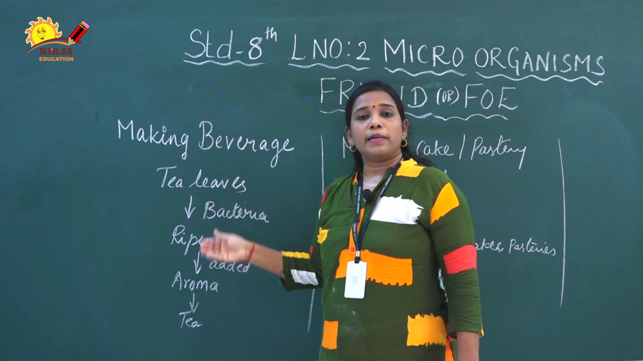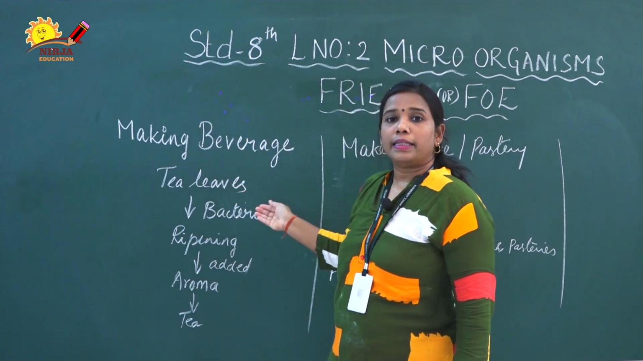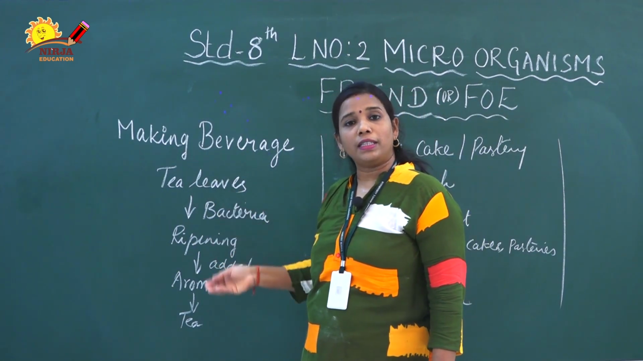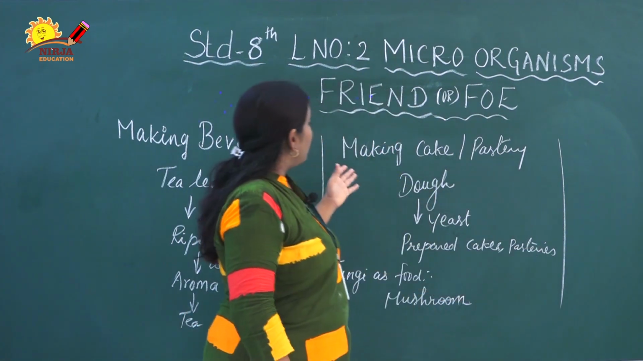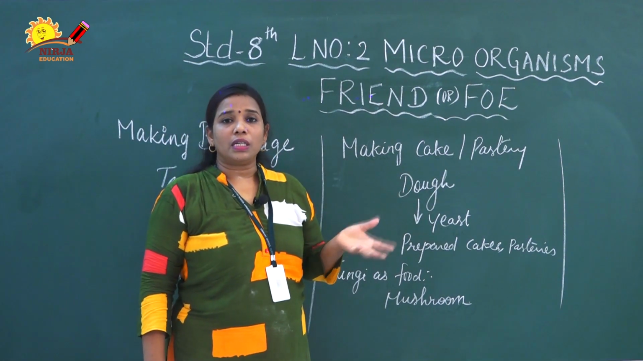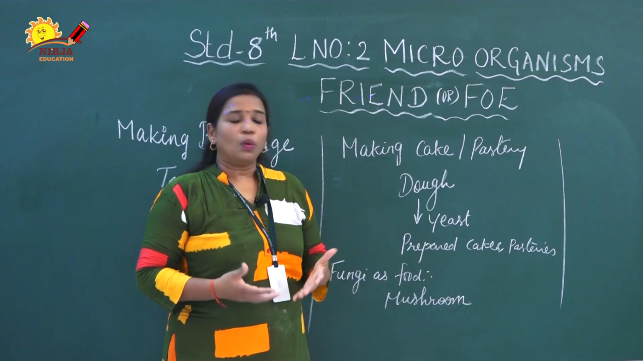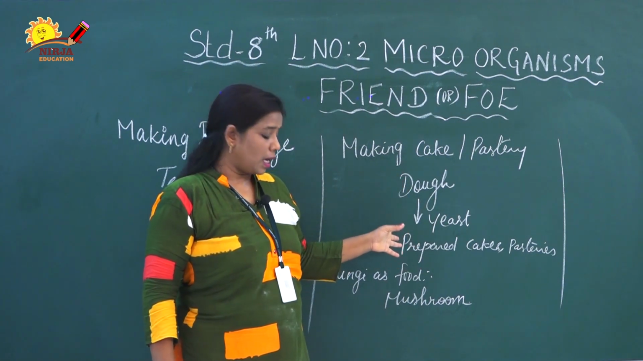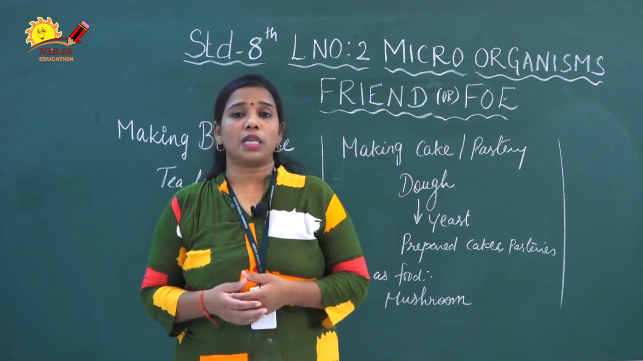How do microorganisms help to prepare beverages? Here the tea leaves are taken and they add some bacteria. These bacteria help to ripen the tea leaves. After that they add some aromas to make tea. Next, the making of cake and pastry. To the dough, like maida or wheat, they add some yeast and make a dough. This dough is converted into cake and pastries. This way they prepare cake as well as pastry. By the same method they prepare idli, dosa, bhatures, etc.